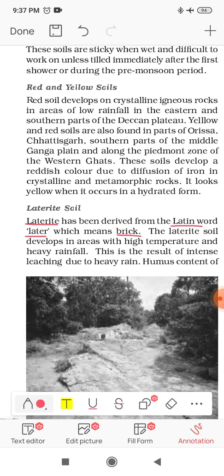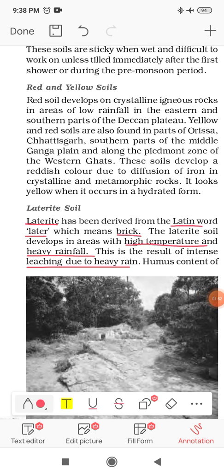Laterite soil develops in areas with high temperature and heavy rainfall. So what is the climate required for this type of soil? High temperature as well as heavy rainfall. This is the major climatic condition required for the development of laterite soil. This is a result of intense leaching due to heavy rain. Now, what is the meaning of leaching? Leaching is when, due to heavy rainfall, the layer of the soil is washed out.